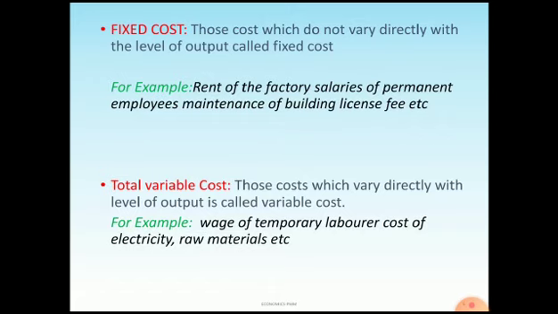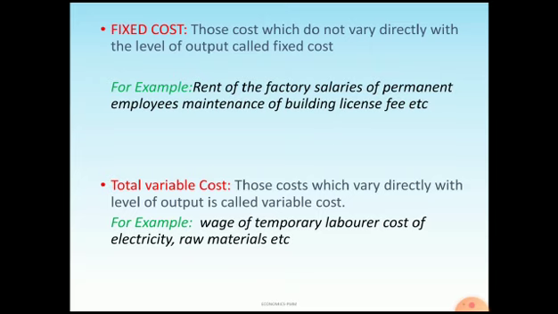What are these fixed costs? Those costs which do not vary directly with the level of output are called fixed cost. It means even though production is zero, or you are producing more units, the fixed cost should be borne by the producer. For example, rent of the factory, salaries of permanent employees, maintenance of building, license fees. So these are all your fixed costs. Whether the firm is producing or not producing, it has to bear these costs. So it is called fixed cost.